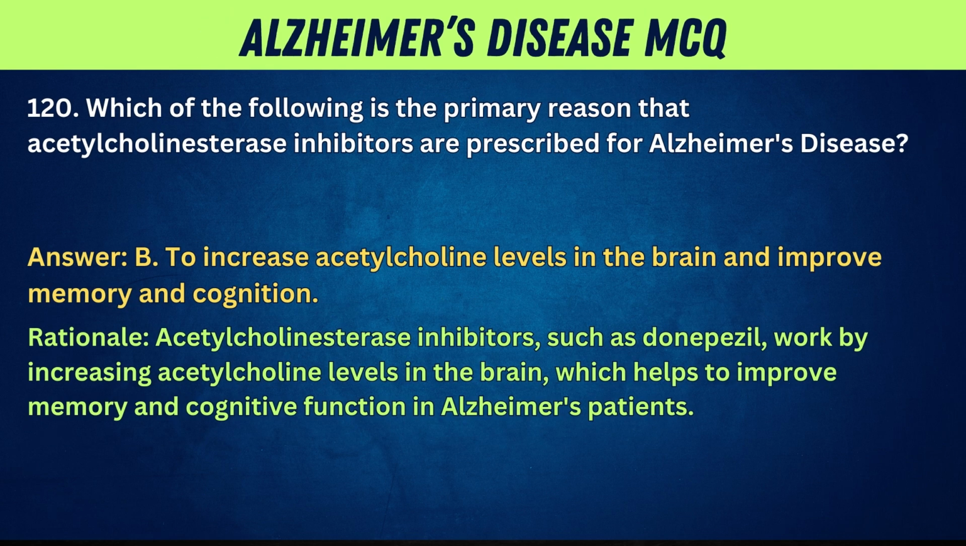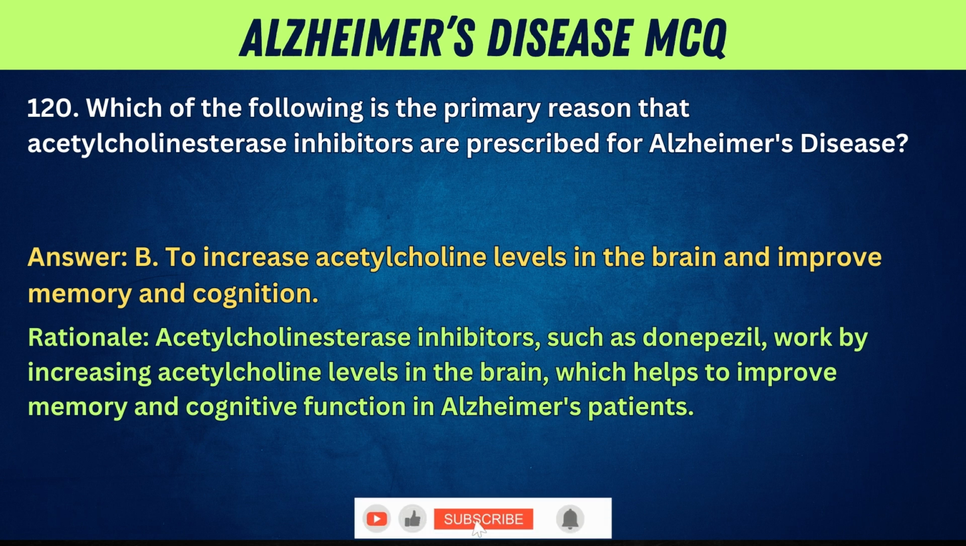Answer: B. To increase acetylcholine levels in the brain and improve memory and cognition. Rationale: Acetylcholinesterase inhibitors, such as donepezil, work by increasing acetylcholine levels in the brain, which helps to improve memory and cognitive function in Alzheimer's patients.